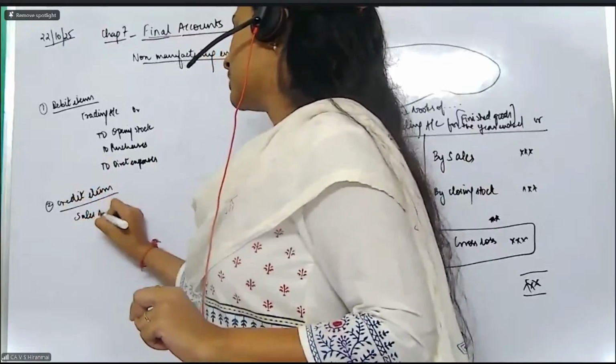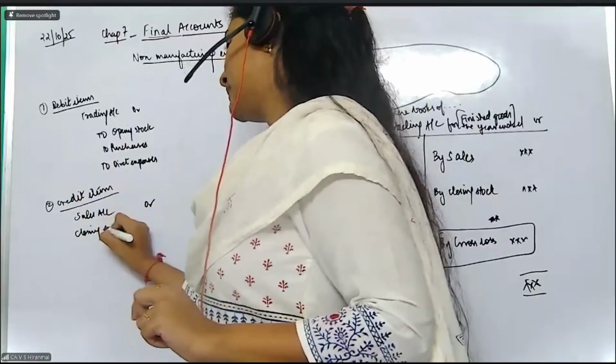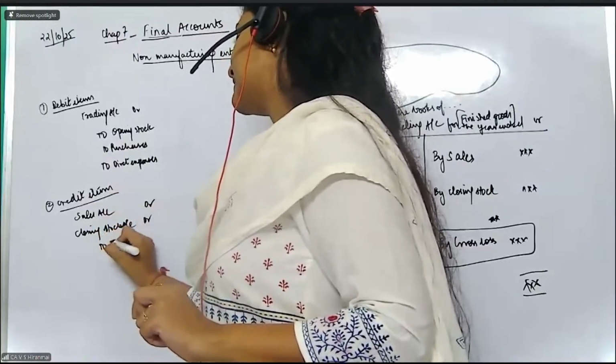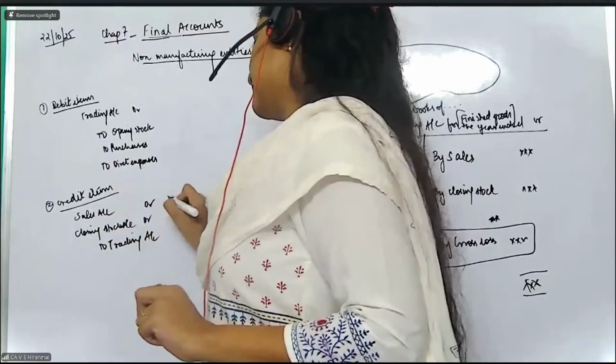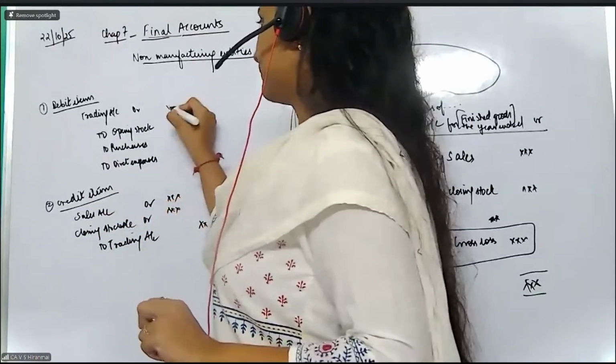Sales account you have to debit, closing stock account you have to debit, and then credit the trading account.